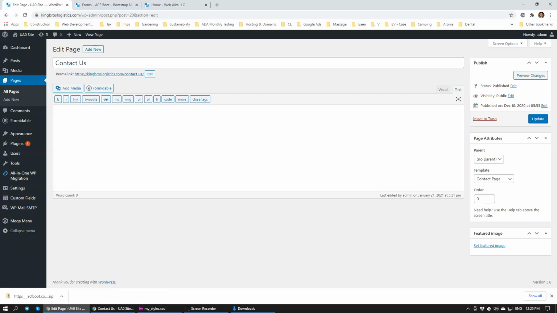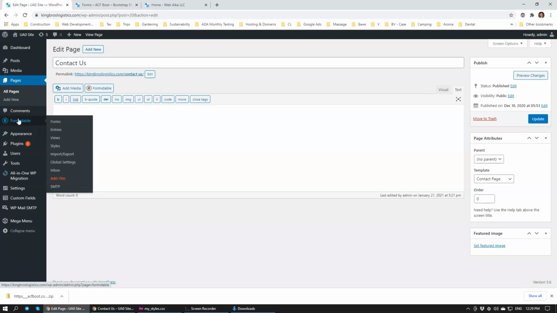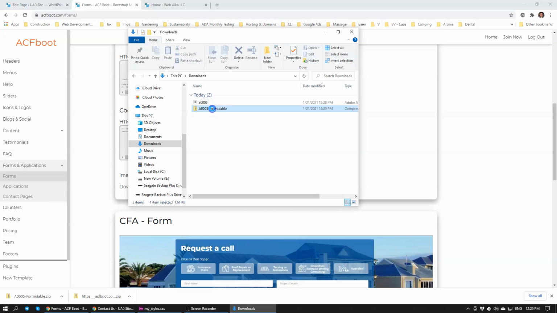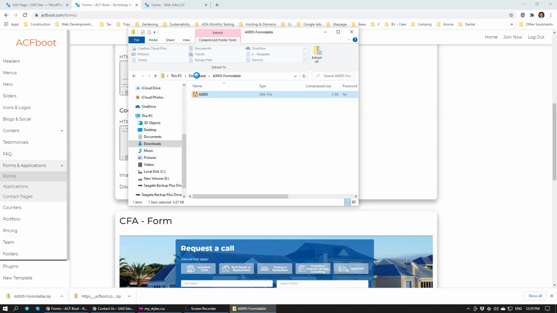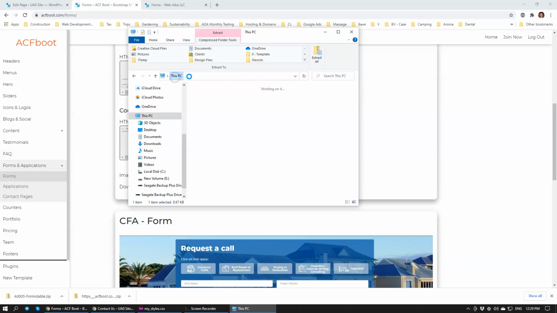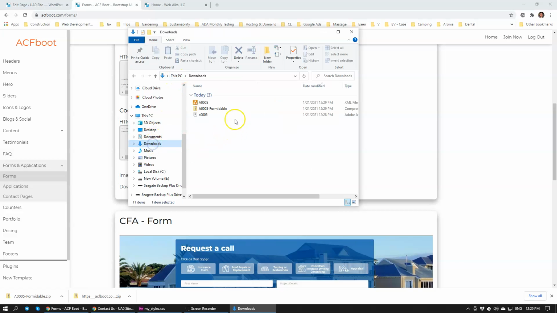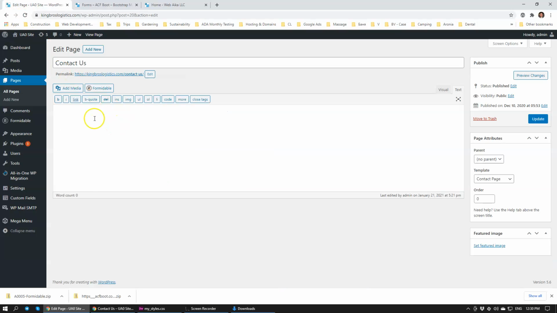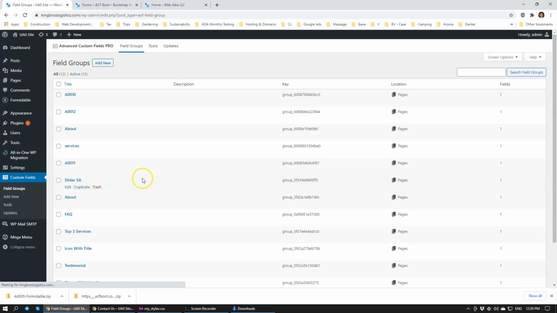Okay, so the last thing that we need to do is to go back to our WordPress. And we need to go to, hold on. We also need to download Formidable, that's what I forgot. So I'm going to click here. Formidable, let's go back to downloads. Open this. And also drag and drop. Just like that. So we're using two plugins here, really. We're using Formidable and we're using Advanced Custom Fields.